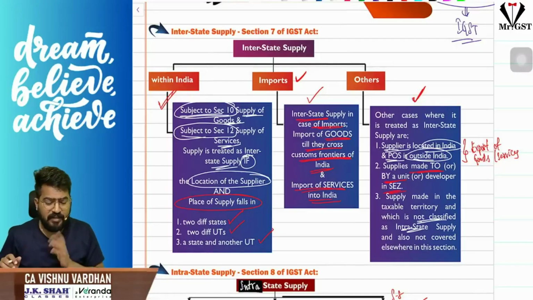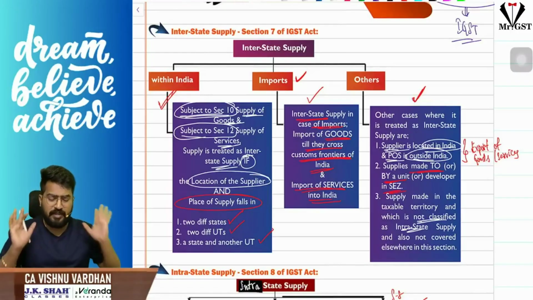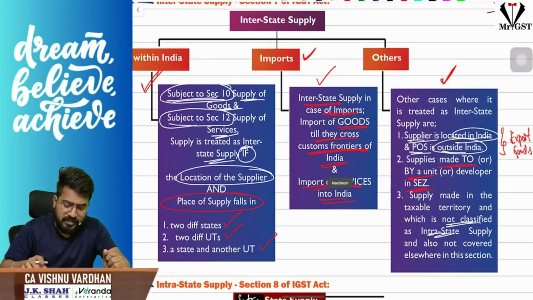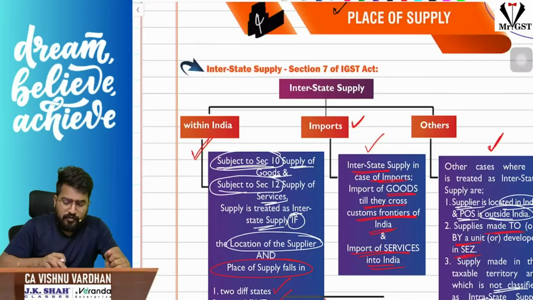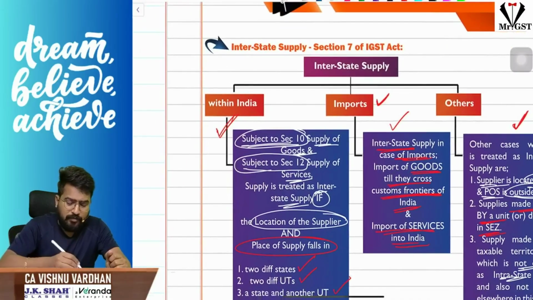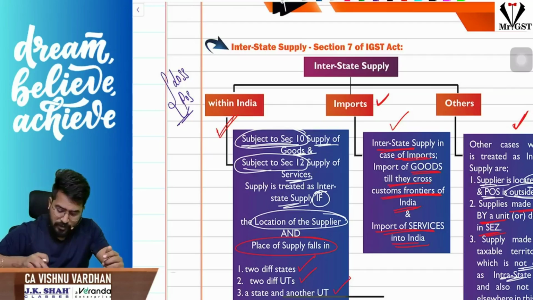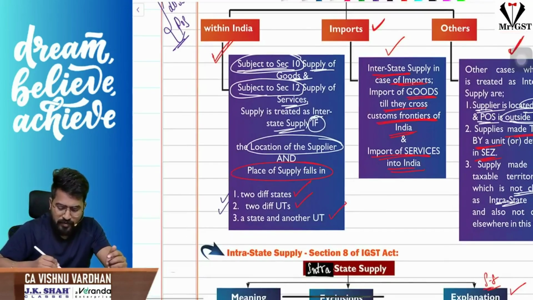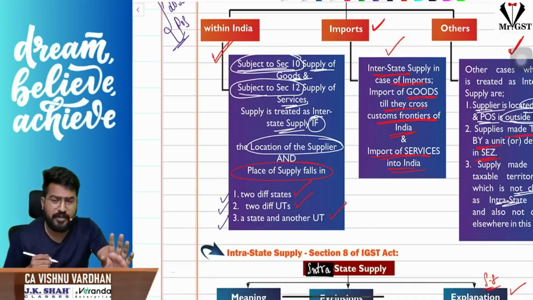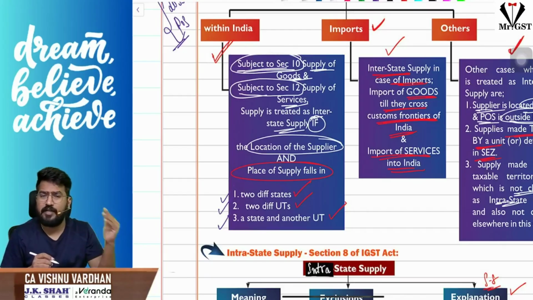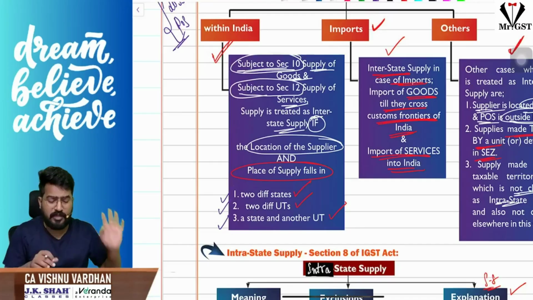So sections 7 and 8 are talking about interstate supply and intrastate supply. Simple thing, sir. What is interstate supply? Interstate supply means, first of all, for place of supply, two things are important. One is location of supplier of service and the other is place of supply. If these two are falling in two different states, or two different union territories, or one state and one union territory, then we call it interstate supply.